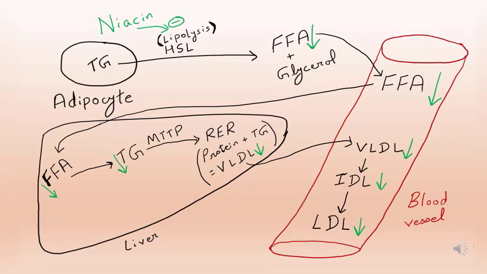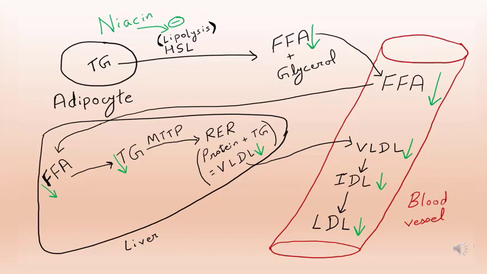Now we will study how niacin acts to decrease triglycerides. So niacin inhibits hormone sensitive lipase, that is niacin inhibits lipolysis, as a result of which breakdown of triglyceride into free fatty acid and glycerol is decreased. So free fatty acids will get decreased in blood vessel. That results in decrease in free fatty acids in liver.